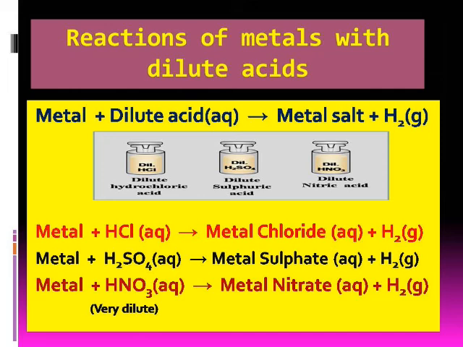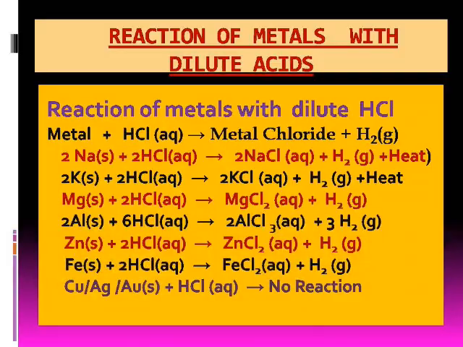For example, when a metal reacts with dilute hydrochloric acid, then metal chloride salt and hydrogen gas are formed. Similarly, when a metal reacts with dilute sulfuric acid, then metal sulfate salt and hydrogen gas are formed. When very dilute nitric acid is used, then a nitrate salt is formed along with hydrogen gas. Students, let us observe the reactions of some metals with dilute hydrochloric acid.